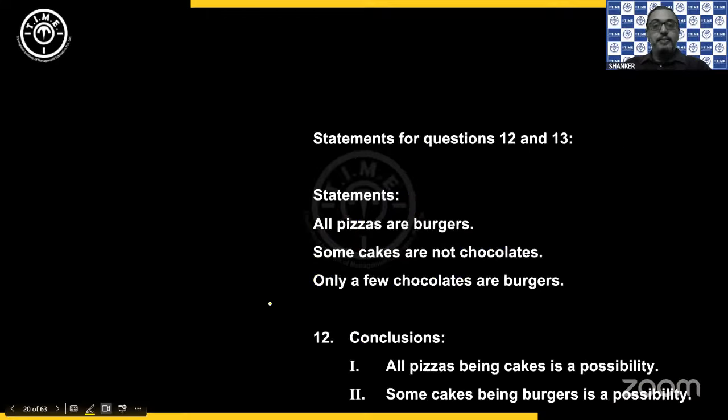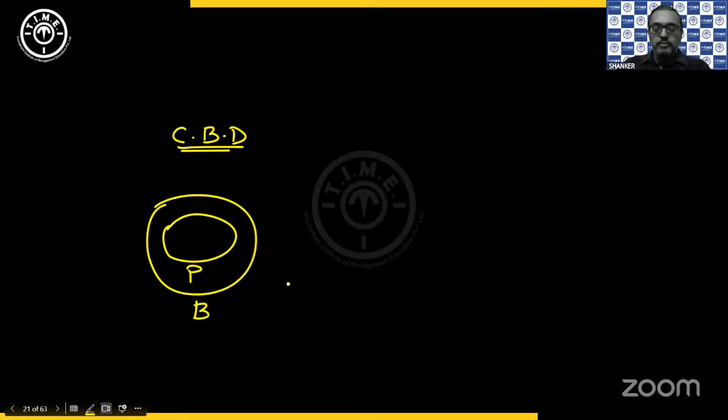Okay, next. Now we have the same statements for 2 questions, 12 and 13. So these are the statements, so let's take the combined diagram. We have all pizzas are burgers, so all the pizzas are burgers.